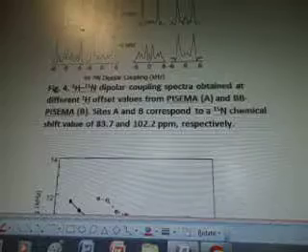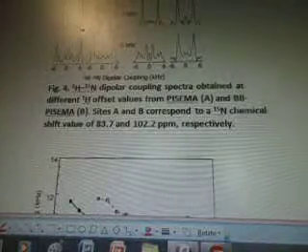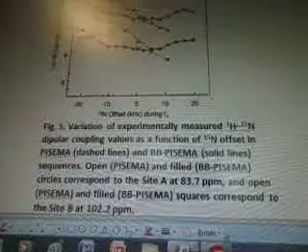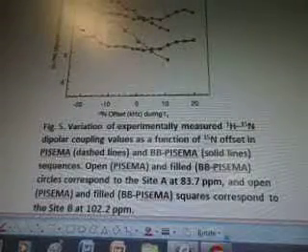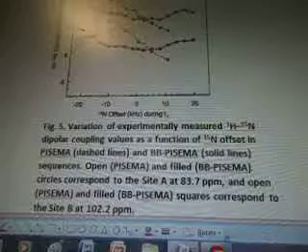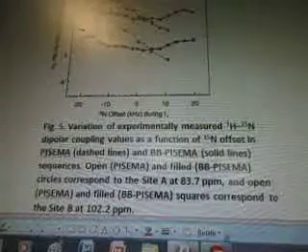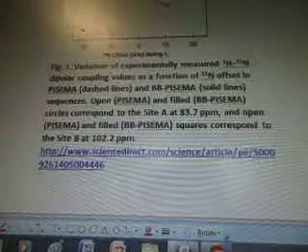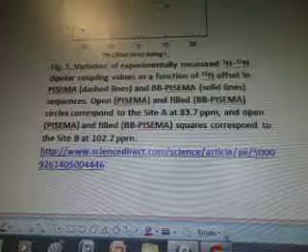Spectra obtained at different 1H offset values from PISEMA A and BB PISEMA. Sites A and B correspond to a 15N chemical shift value of 83.7 and 102.2 ppm respectively. This one here is a variation of experimentally measured 1H to 15N dipolar coupling values as a function of 15N offset in PISEMA dashed lines and BB PISEMA solid line sequences. Open PISEMA and filled BB PISEMA circles correspond to the site A at 83.7 ppm, and open PISEMA and filled BB PISEMA squares correspond to the site B at 102.2 ppm.